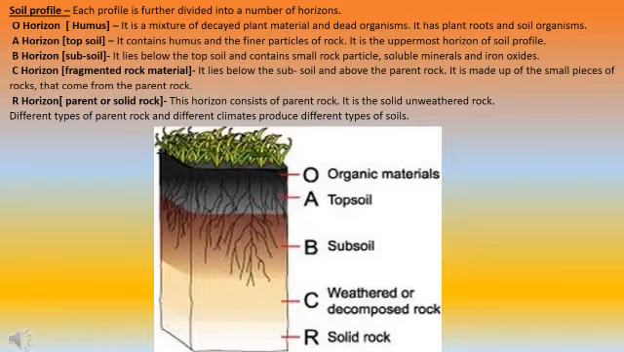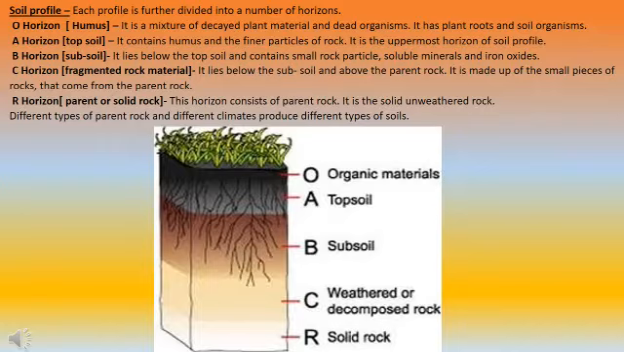First of all, the O horizon. The O horizon is also called the humus. It is a mixture of decayed plant material and dead organisms. It has plant roots and soil organisms. As you can see in this model, the uppermost layer of the soil is known as humus or O horizon, in which the plant actually grows. Next to the O horizon, we have the A horizon, which is also called the topsoil. It contains the humus and the finer particles of rocks. It is the uppermost horizon of the soil profile. We don't have much difference between these two. Humus and topsoil are just a mixture of both, so they are counted as the O horizon and A horizon.